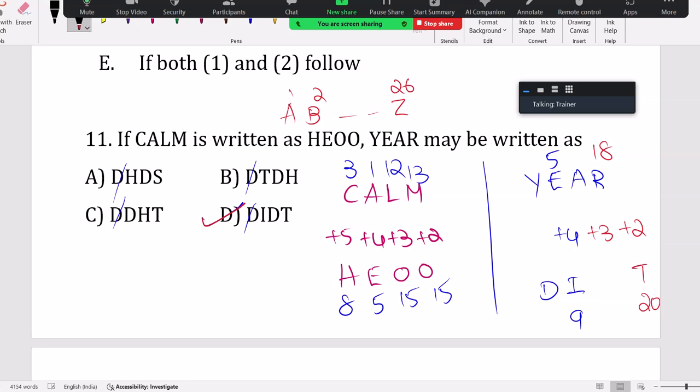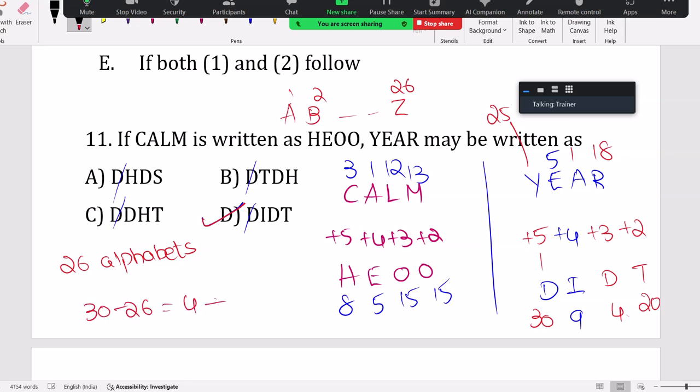That entire file is already submitted. A value 1, +3 means 4. 4 means D here. But we have a good learning related to Y. Y plus 5 means 30, but how is 30 related to D? Listen, we have only 26 alphabets, so when any value crosses more than 26, remove 26 from that. From 30, remove 26, you will get 4. 4 is nothing but equal to D. So D value 4 and 30 are both correct, in fact.